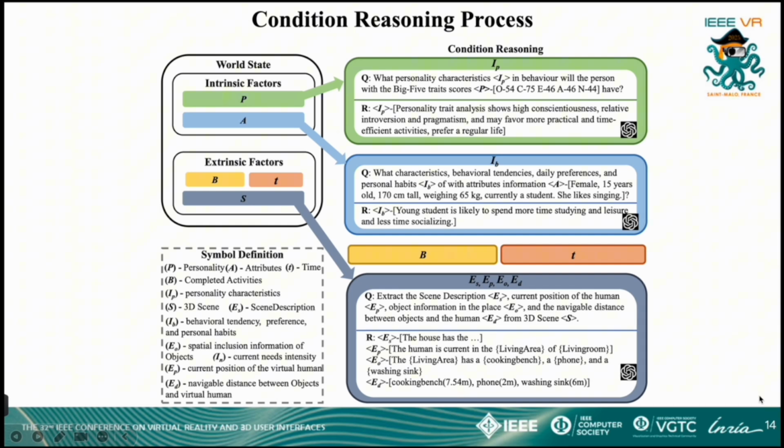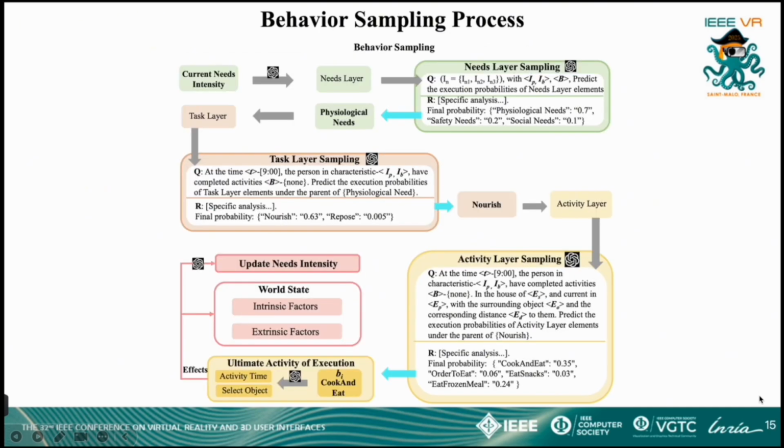Temporal information and completed activities are integrated as extended instructions. For 3D scenes, the LLM extracts scene descriptions, the virtual character's current location, information about all objects in the scene, and the shortest navigable distance between objects and the virtual character. Under detailed conditional guidance, we further request the LLM to predict selection probabilities to facilitate the selection of specific nodes at each layer. The element with the highest probability in each layer is selected. The figure illustrates the detailed prompts and conditions.